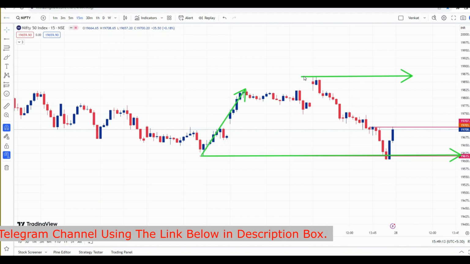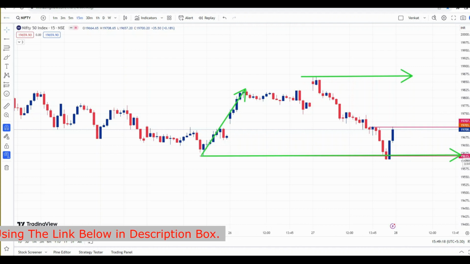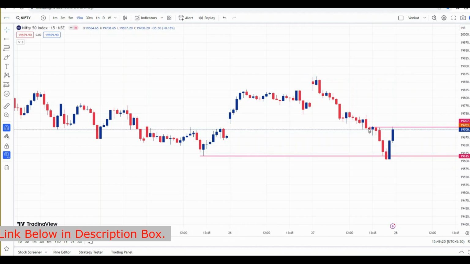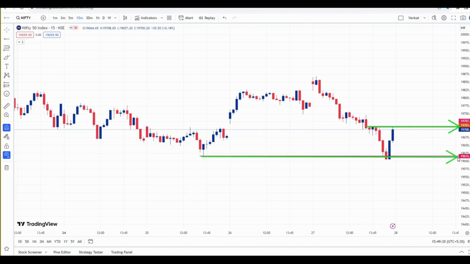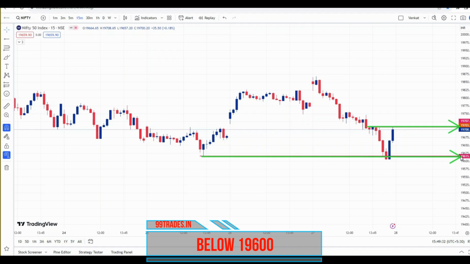So what are the intraday levels for tomorrow's trading session, that is, for Friday's trading session? For that, this level 19,700 is the buying level for Nifty for tomorrow, and a high probability trade will be in this area. Below 19,600 we can short Nifty in tomorrow's trading session.